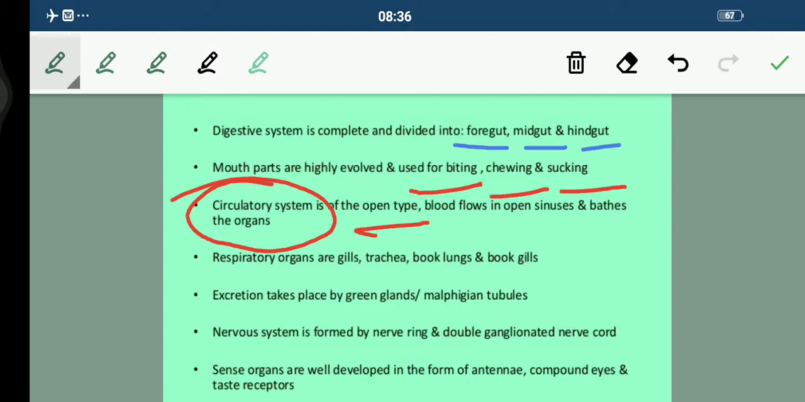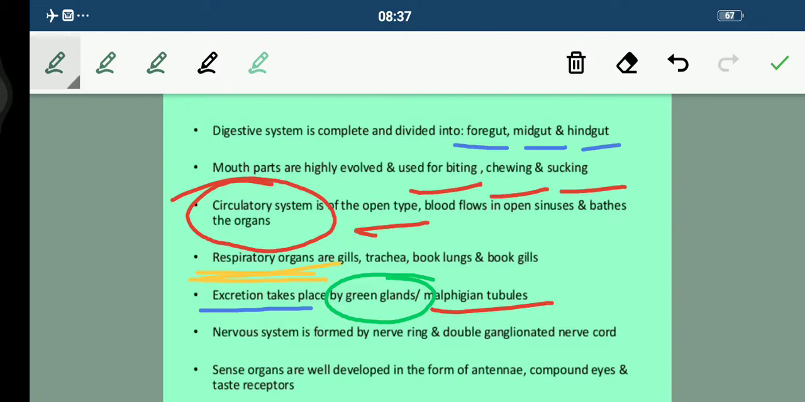Fine. Now talking about their respiratory system, they have gills, trachea, book lungs, and book gills. So with the help of these organs they respire. Now talking about excretion, it is basically done by the green glands, or we can say the Malpighian tubules. So these are the structures with the help of which excretion is done in this phylum, students.